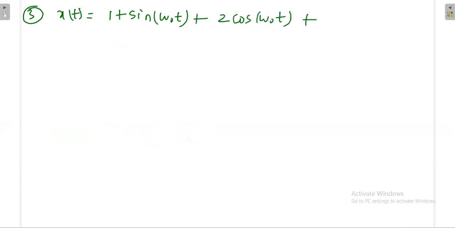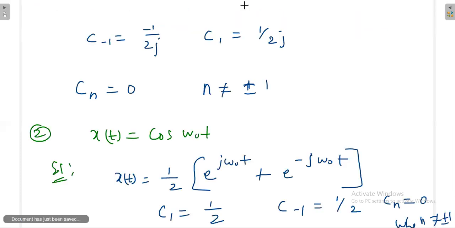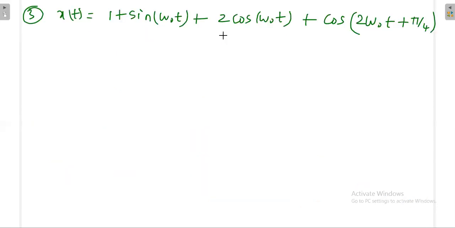Third question, x of t is equal to 1 plus sine omega naught t plus 2 cos omega naught t plus cos 2 omega naught t plus pi by 4. For this we have to find out the Fourier series coefficients. Whenever we write the Fourier series coefficients, the given signal has to be a periodic signal. Previously they gave sine or cos separately, so definitely that is periodic. But whenever there is more than one signal, the signal may or may not be periodic. It all depends on what is inside.